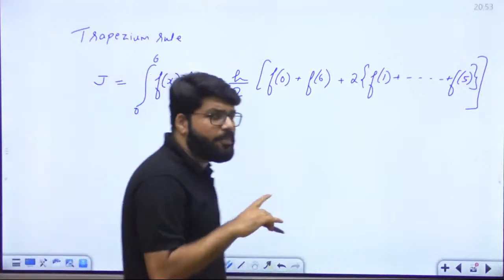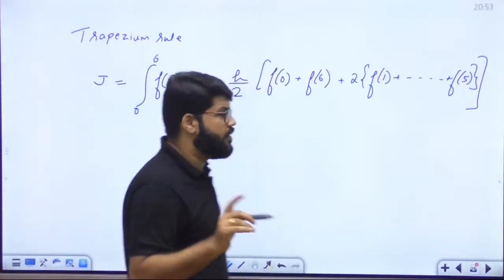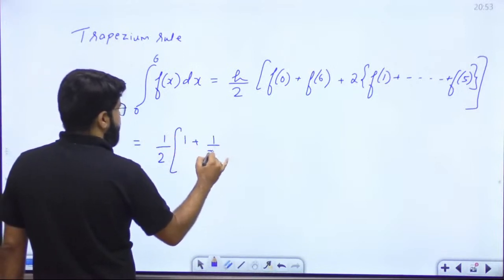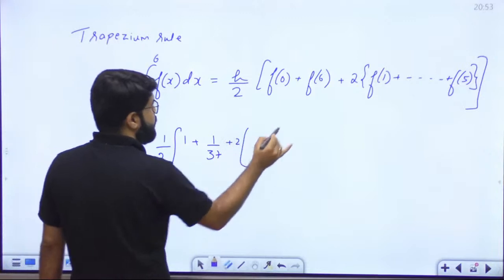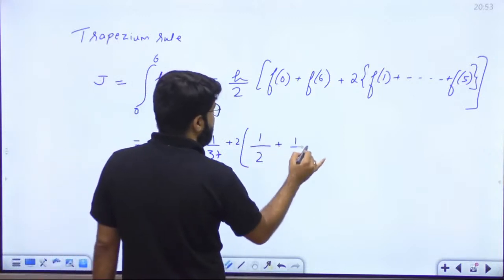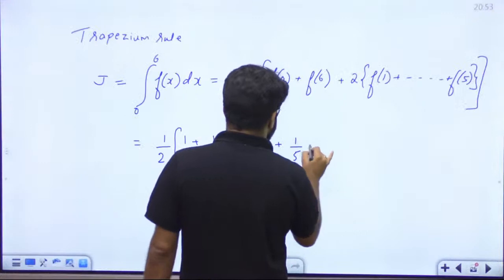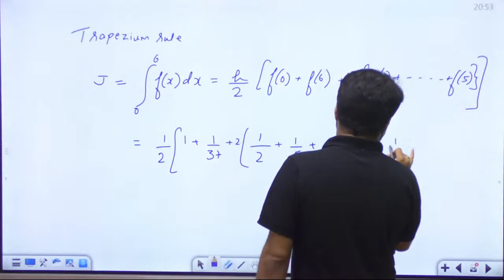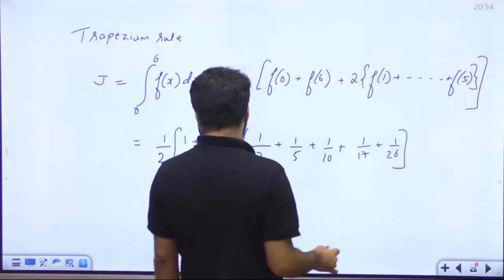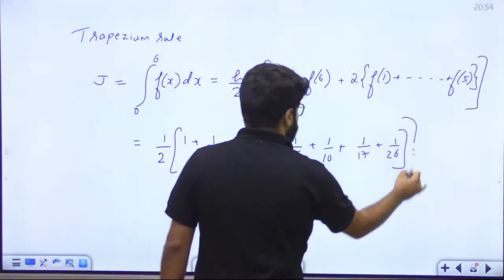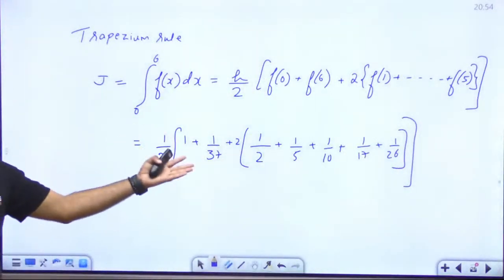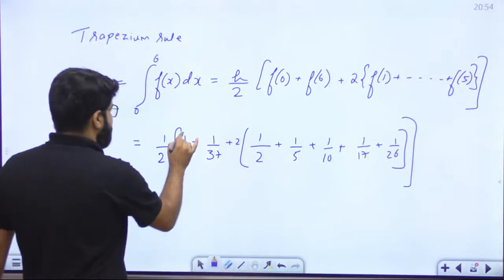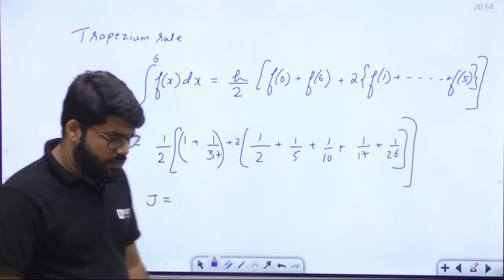This was the formula. How did we obtain it? By the area of trapezium method. Sir, what is h? h is 1 by 2. f0 is 1, f6 is 1 by 37, plus twice of f1, which is 1 by 2, then f2 which is 1 by 5, then 1 by 10, then 1 by 17, then 1 by 26, that's it. Now the rest is just the role of your calculator.